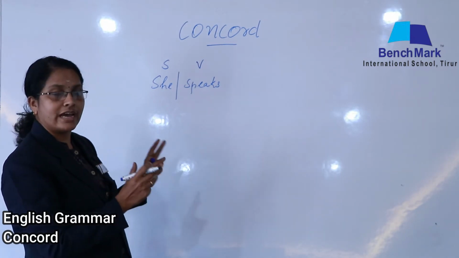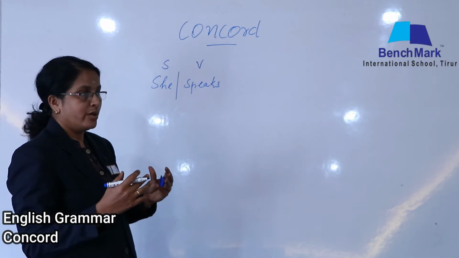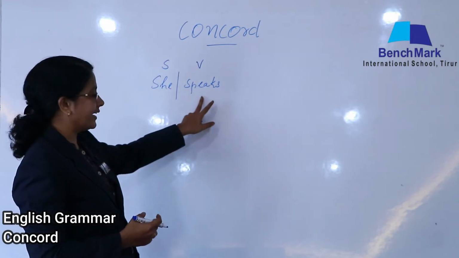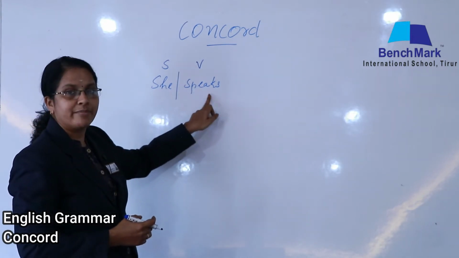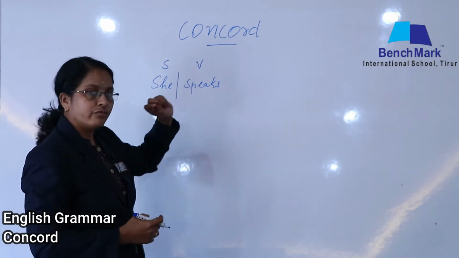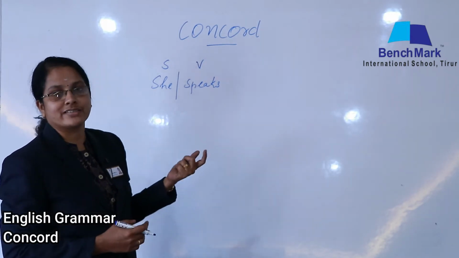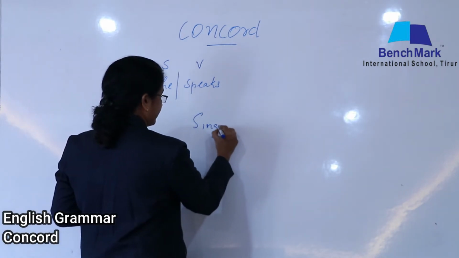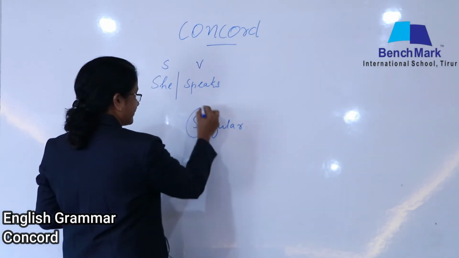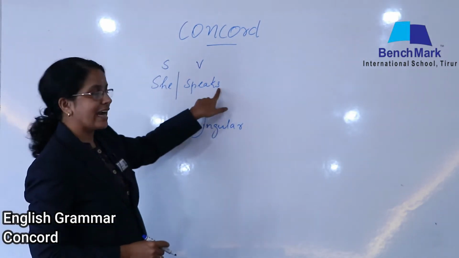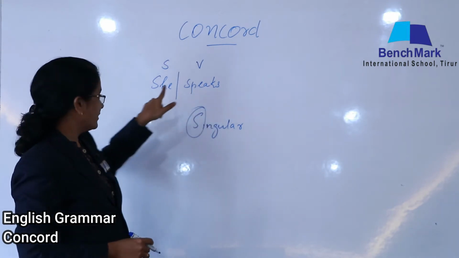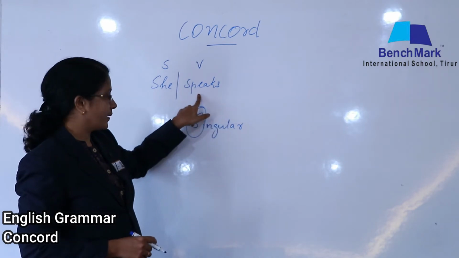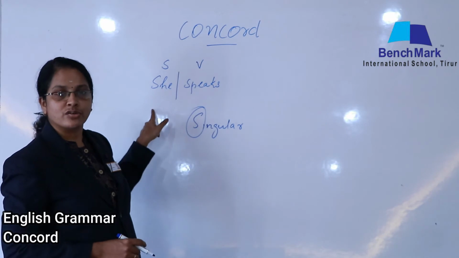So, how to denote that? The verb has a great responsibility to prove, isn't it? Because they signed an agreement. So, the verb should prove that I am in singular form. So, for that, what should the verb do to prove itself as singular? So, what is the rule now? Do you know? Singular. It starts with S. See, this S form is added with the verb. When the subject is singular, the S form is added with the verb. So, it should be speaks when singular comes.